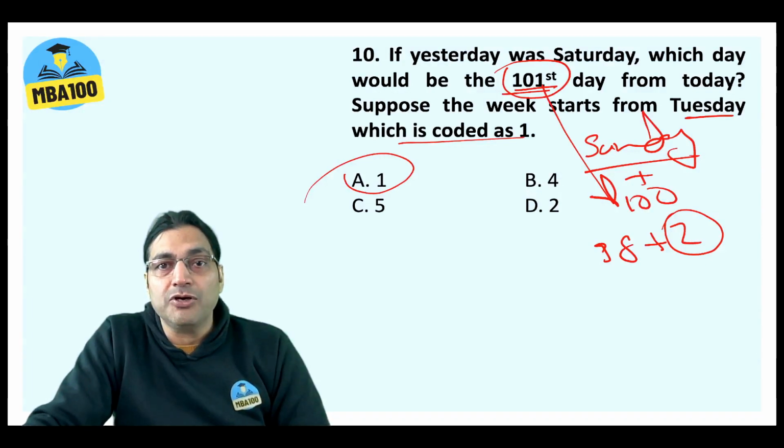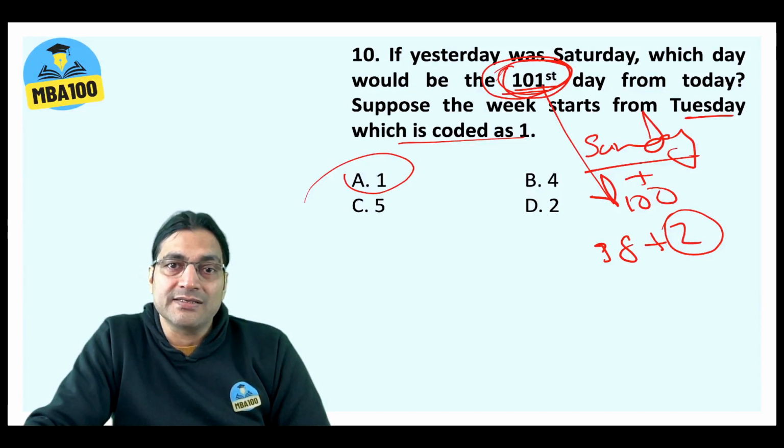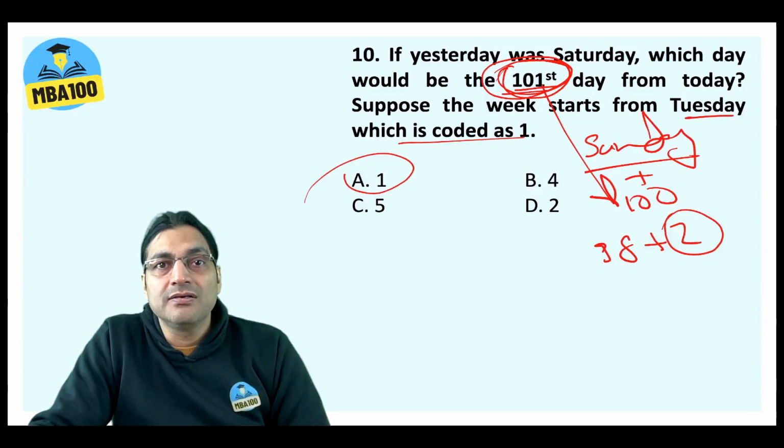But please, the most important thing here is understanding that the day after tomorrow is the 3rd day from today. So the 3rd day is only after 2 days. The 101st day is only after 100 days. The nth day is after n minus 1 days. Otherwise, you will mark D as your answer to earn minus 0.25.